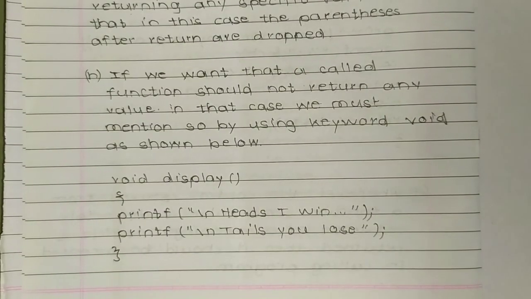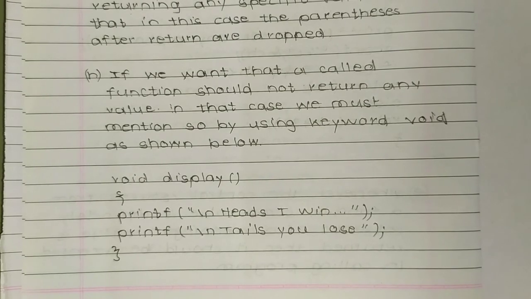If we want that a called function should not return any value, in that case we must mention so by using the keyword void. Here we are mentioning that with void display. Now printf \n heads \n, that means on the next line, heads, I win, printf \n tails, you lose.